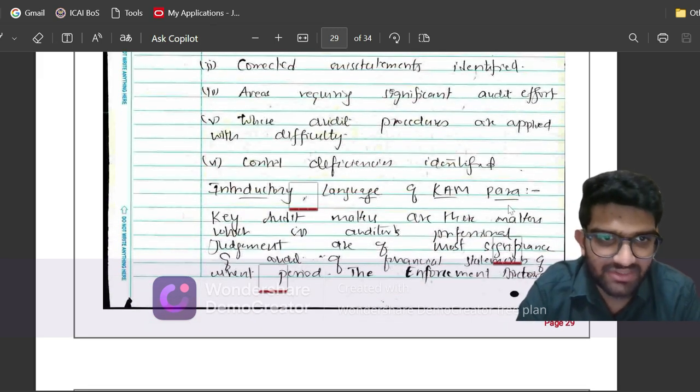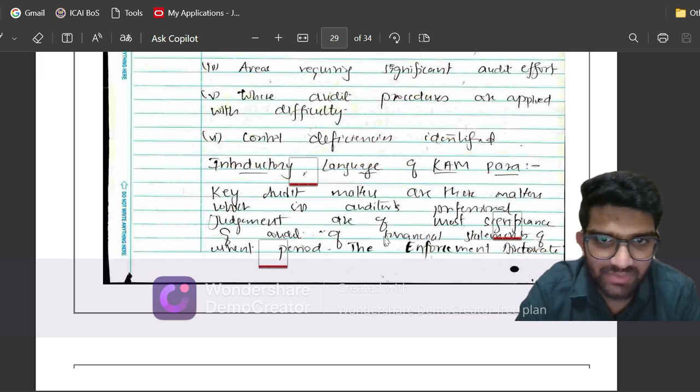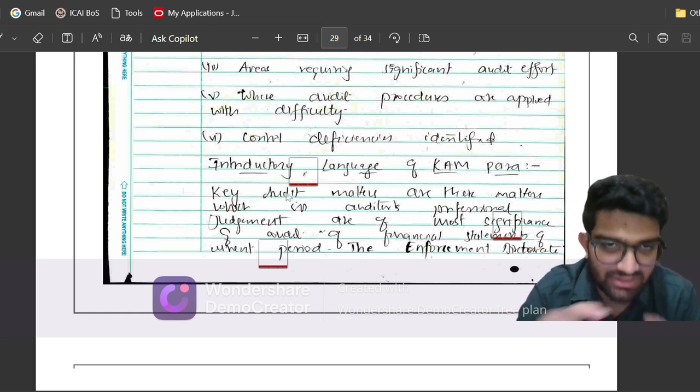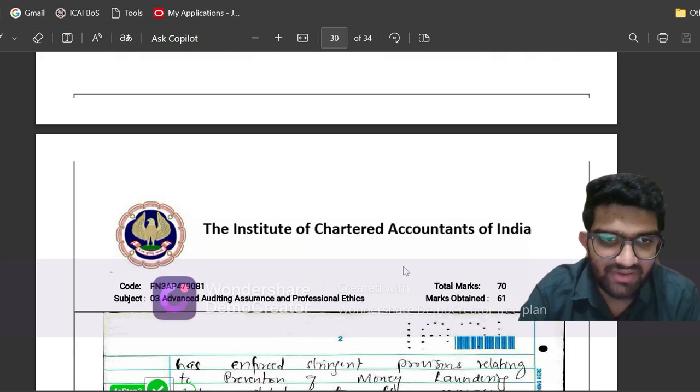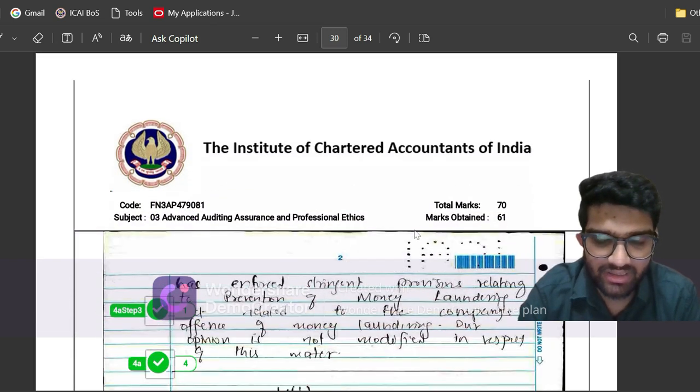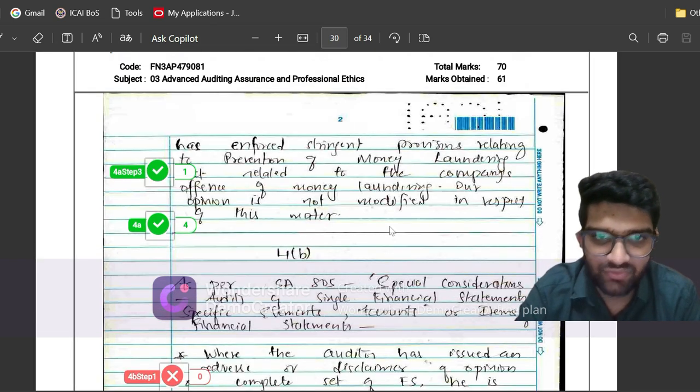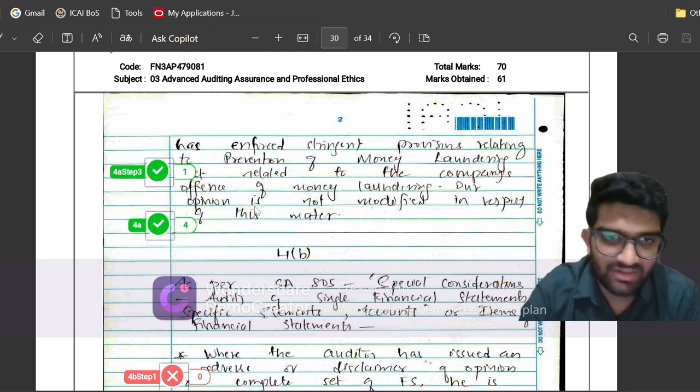But let us see what is the introductory language of the KAM paragraph. We have to write the definition of key audit matters in the introductory language in the audit report: key audit matters are those matters which in the auditor's professional judgment are of most significance in the audit of financial statements of the current period. Then we have to define what the actual key audit matter is. The ED has enforced stringent provisions relating to prevention of money laundering related to the company's offense in relation to money laundering. Finally, our opinion is not modified in respect of this matter.